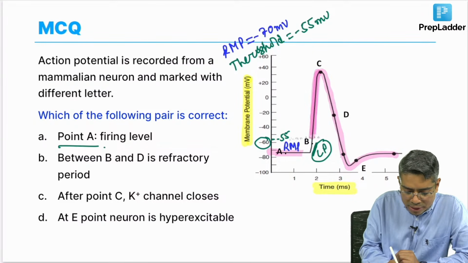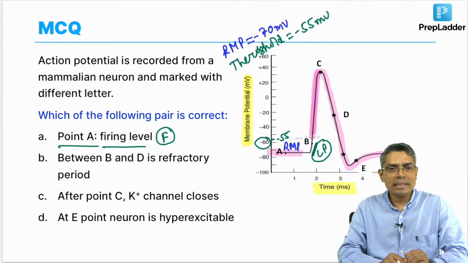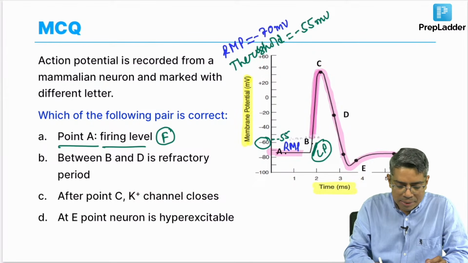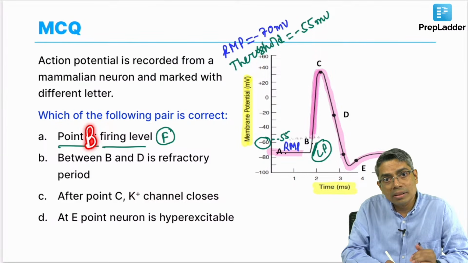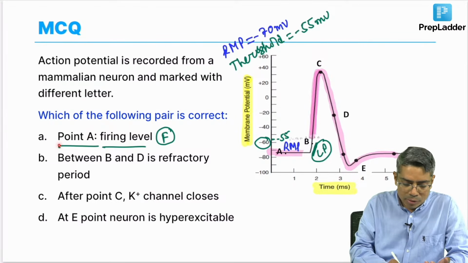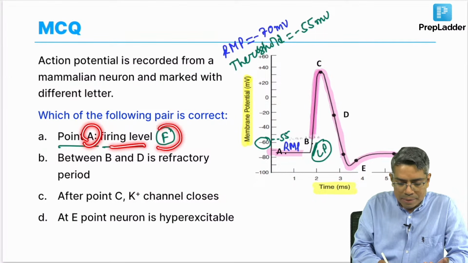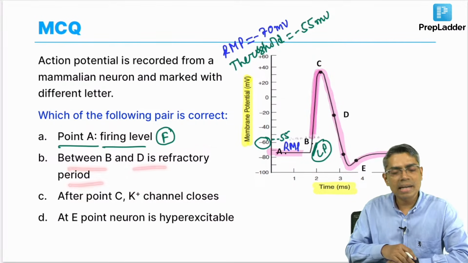So, obviously point A is not a firing level. Point B may be, but again point B is not exactly the firing level, it is a little above point B. So, suppose point B is given as a firing level, then I will not choose this as the correct answer right away, I will check whether the other options are more correct or not, right. So, I will find a better option even if it is B. So, point A is the firing level, this is absolutely false, right. Second one, between B to D is the refractory period.